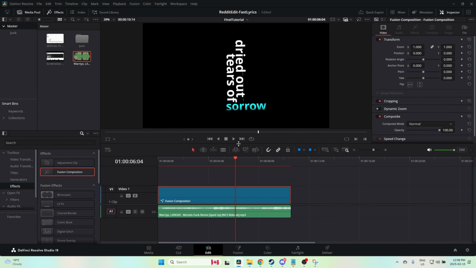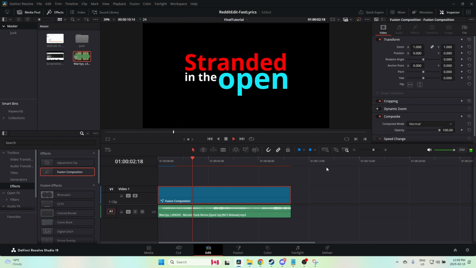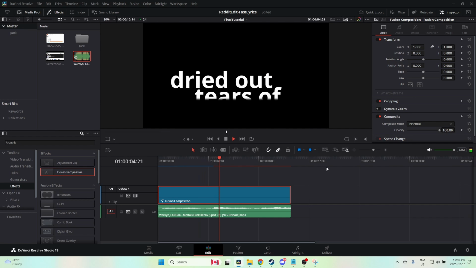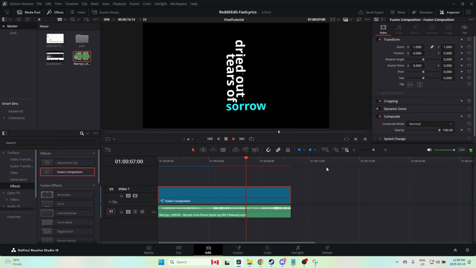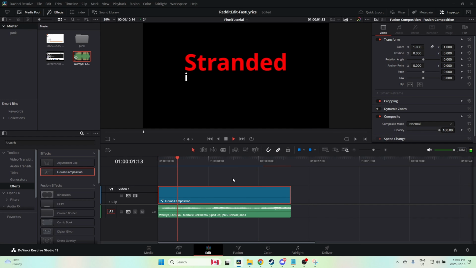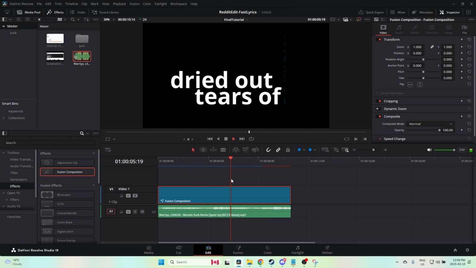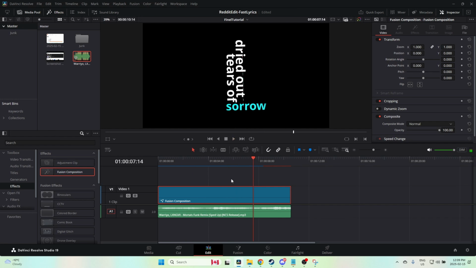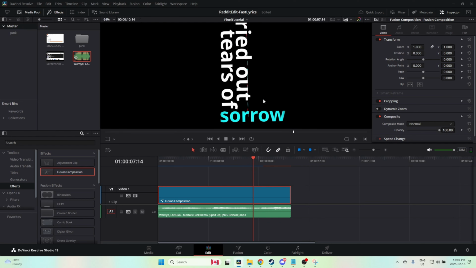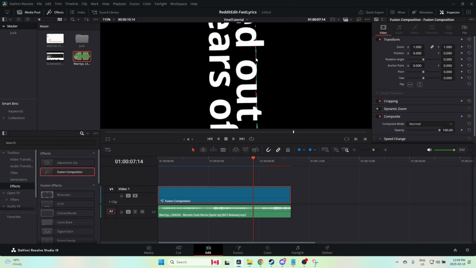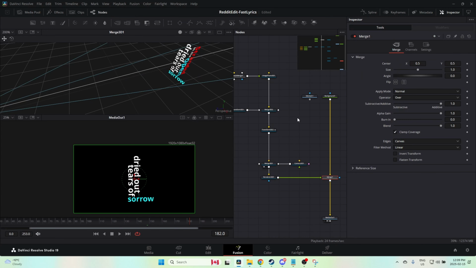I'm going to go back to the Edit tab. Like that, and that's basically the whole effect. You just keep doing things like this. Now, one of the things you might notice, if you take a look, is that you can still see the old text back there. So we need to make it disappear.